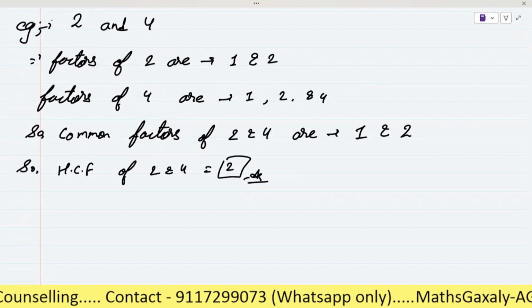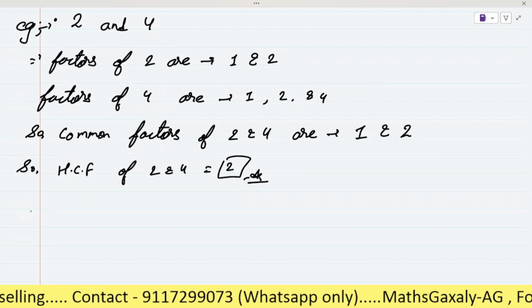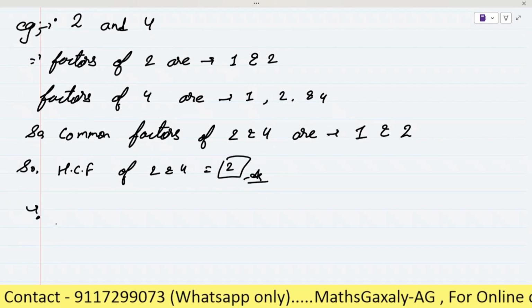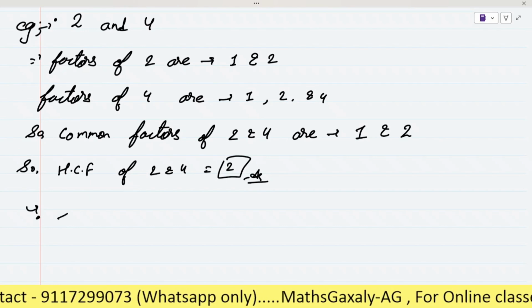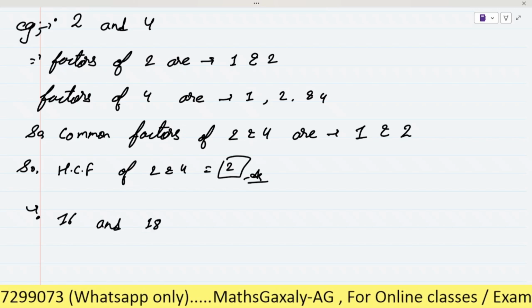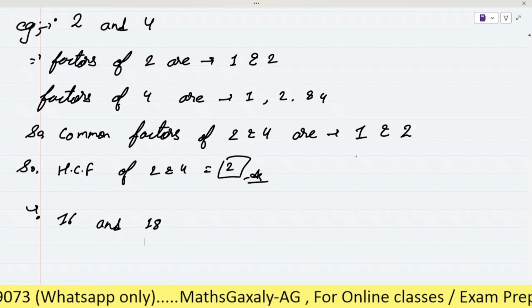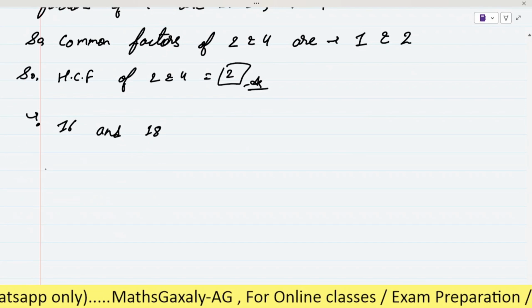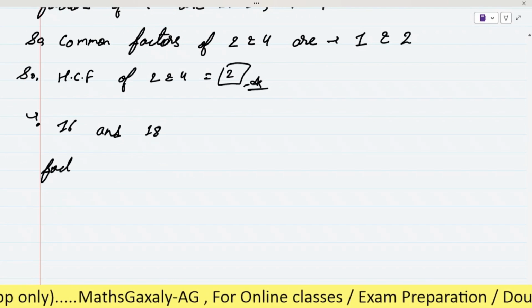We can take other examples also. Let us take greater numbers, 16 and 18. These are two consecutive even numbers, right?